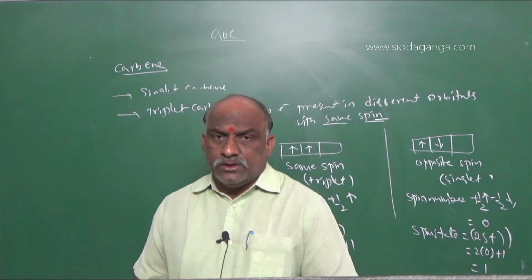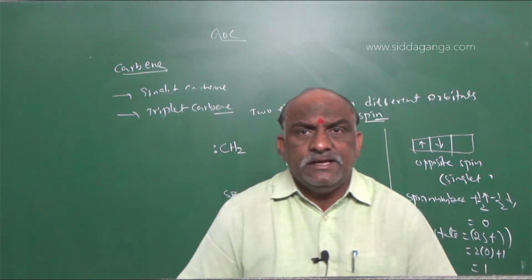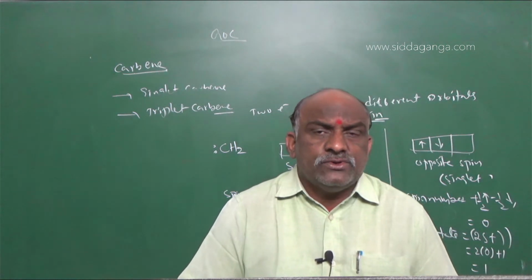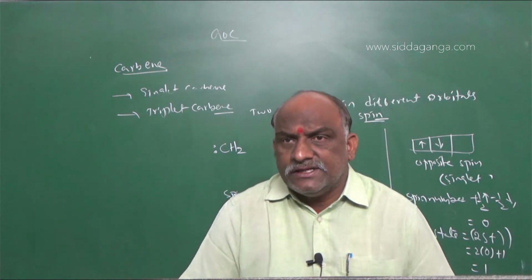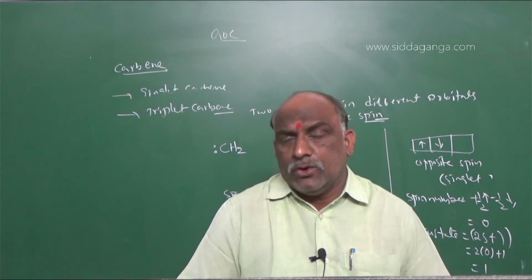Such carbenes we observe in two reactions, especially according to our syllabus. One is with respect to alcohols, phenols, and ethers, and the second is about amino compounds.